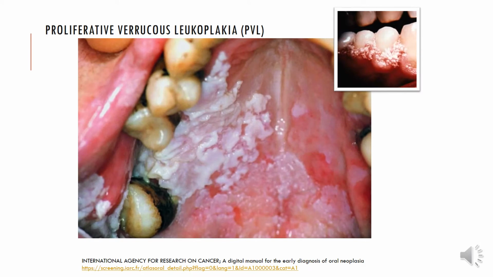The PVL is more exophytic. It is considered a possible precursor variant of verrucous carcinoma. And these are known to be very notorious because of their aggressive nature, widespread involvement and recurrence rate. Now in this picture of the palate, you will notice that there is a thick exophytic area, there is a thinner area, and of course there is a red and white mixed area as well.